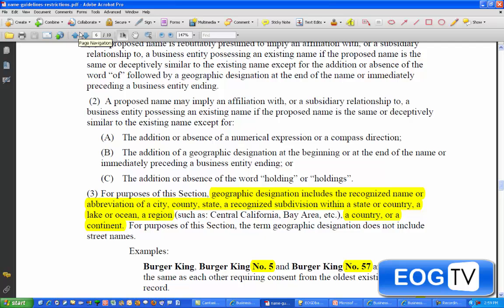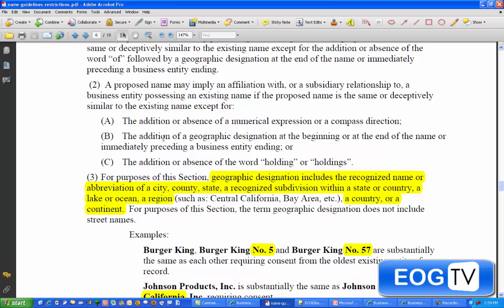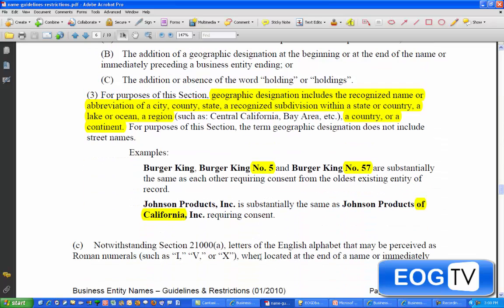So now you have to get permission from the original corporation to use that name, because if they were building a brand and wanted to duplicate it, you'd be in conflict with them. Another thing is these numbers. So like Burger King number 5, Burger King number 57, that requires consent because it lets us believe that there is a sequential order in how these particular corporations are being established. Keep all those things in mind when naming your corporation.